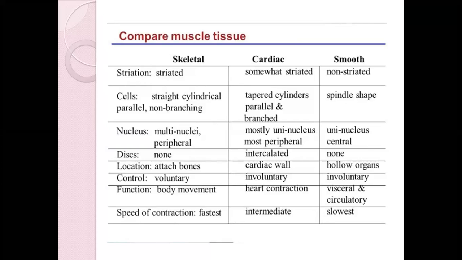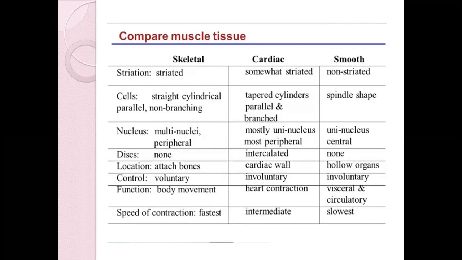Then location, where it is mostly seen. We usually see skeletal muscle tissue mostly at the joints, in those areas where we need lots of movement. So in the skeletal system you'll mostly see skeletal muscle tissue. The cardiac you'll see only in the heart, or the cardiac wall. The smooth muscle you will see in hollow organs like your urinary bladder, uterus, and stomach.